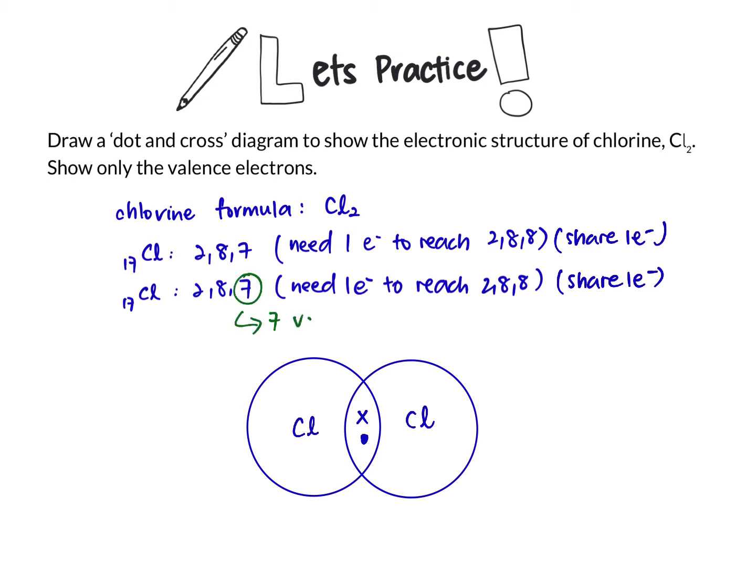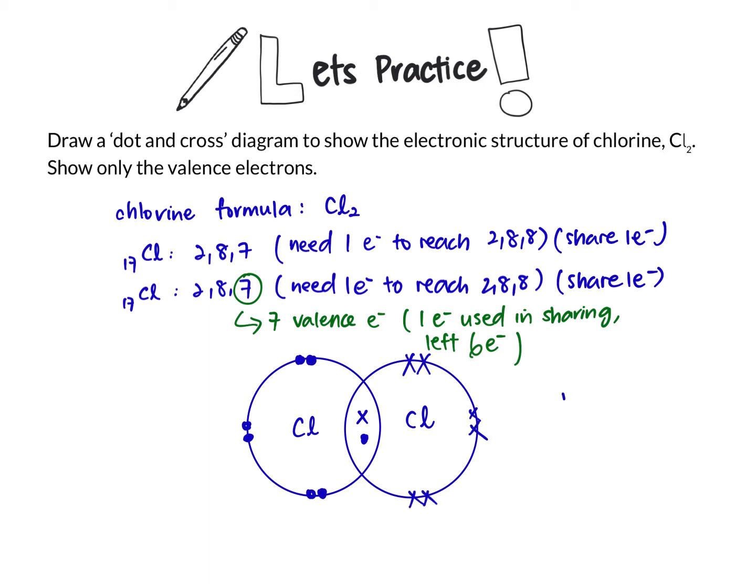So 7 valence electrons and 1 electron is used in sharing. This leaves us with 7 minus 1, which is 6 electrons, to be drawn in the outermost shell, also called the valence shell.